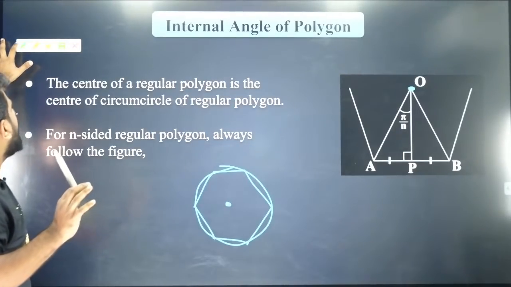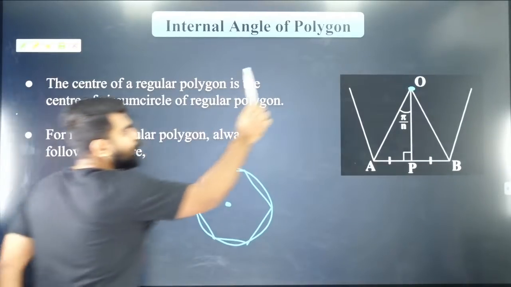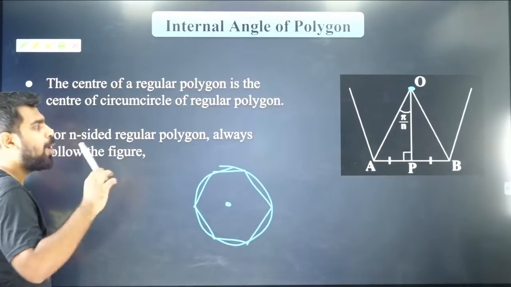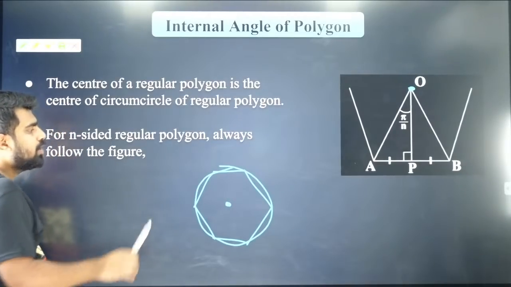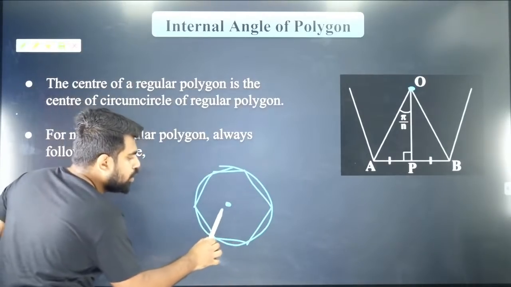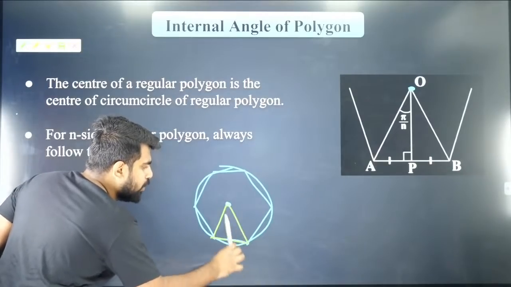The next point which I want you guys to know is, I want you to mark this figure and remember it for any polygon based question. So let us say you have an n-sided polygon. The angle subtended by one side at the center will be what?